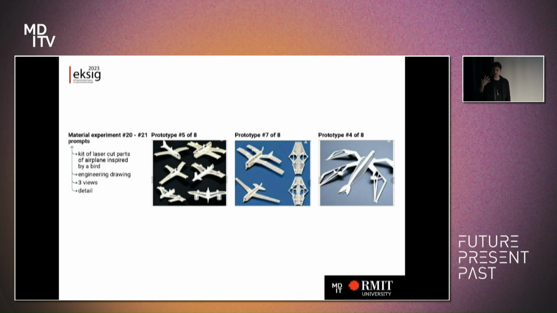If I can get something that I can laser cut, I can work with it, I can make it. Engineering drawings. So often in engineering in general, but often in aerospace, you'll see 3 views of an aircraft. So you get a sense of what it looks like from the top, the side, the front views. It was like, again, if I can get 3 views, I can see what this thing looks like. That will help feed the prototyping process. Obviously, I need adequate detail.